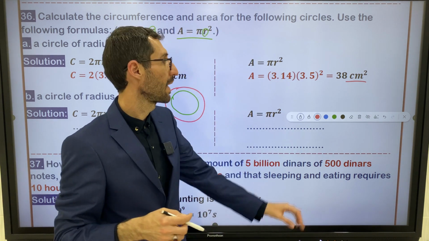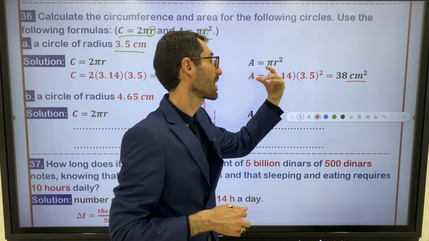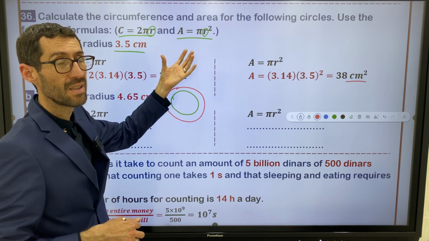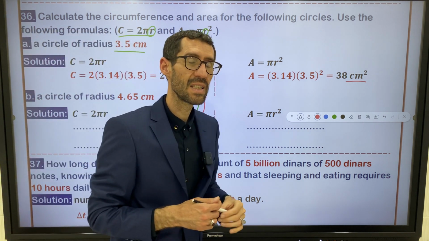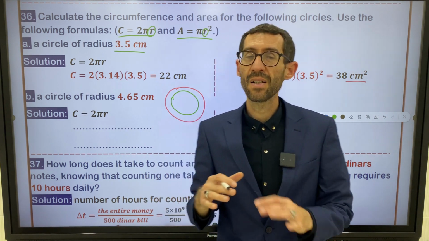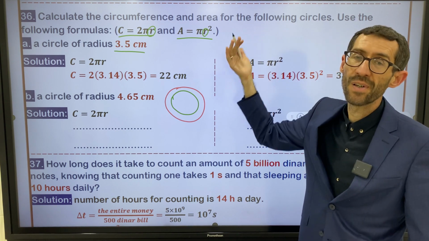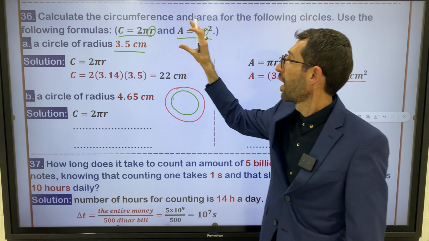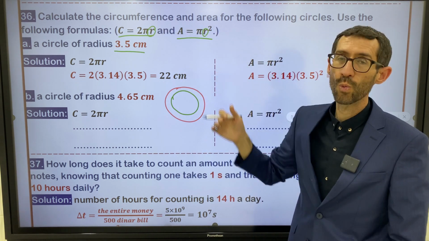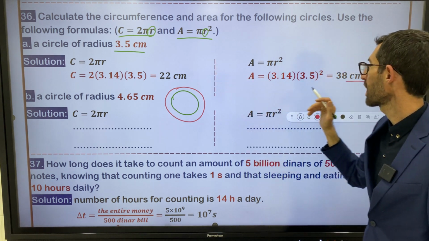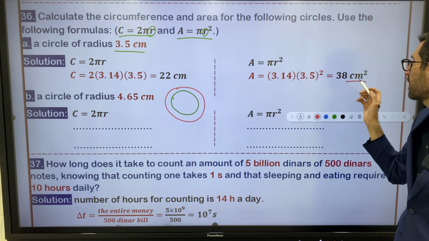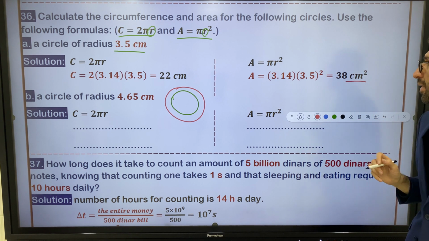Be aware, use centimeters squared. Don't use meters squared here because you didn't convert it, right? Some students get used to writing meter squared or meter. But here, we didn't convert the unit. We use the original unit of the question without conversion. That's why the answer is in centimeters squared, right?